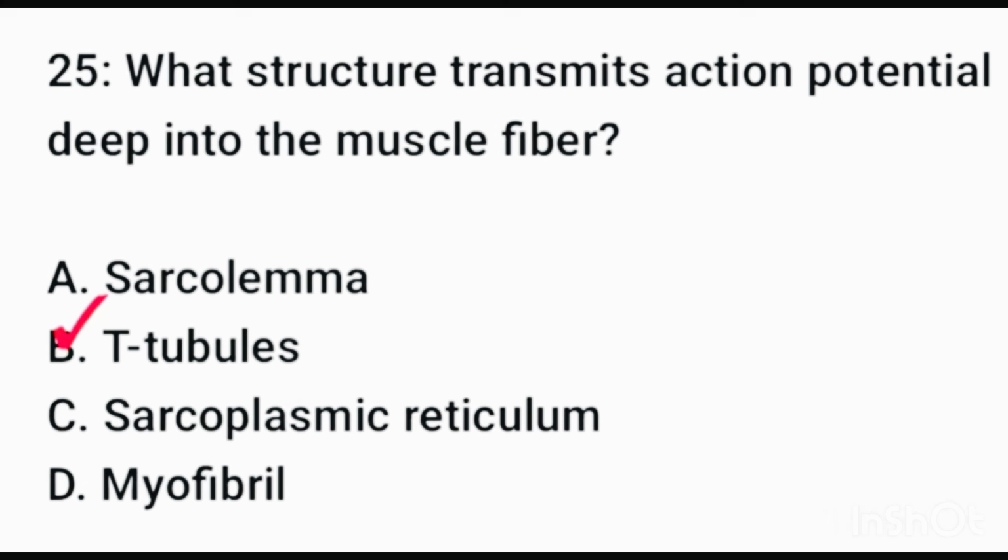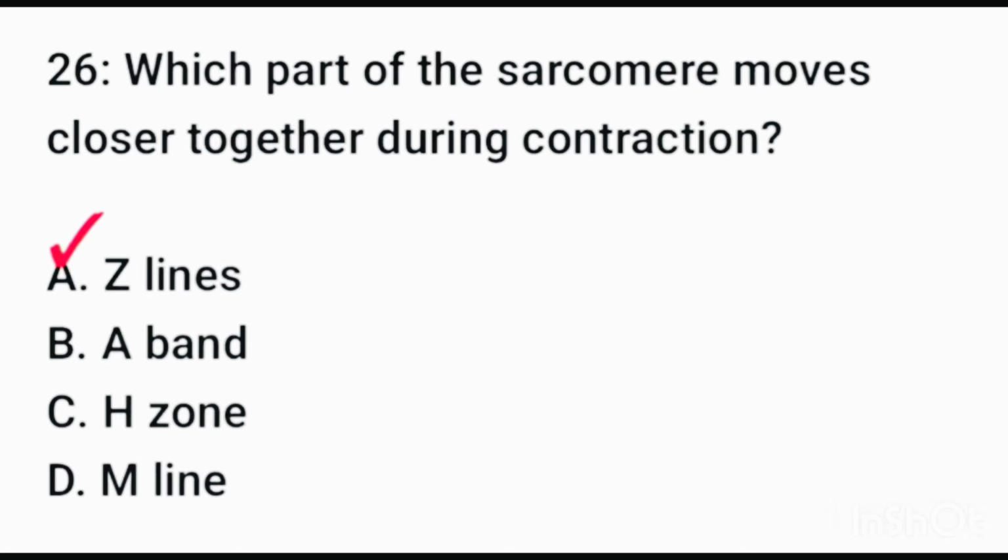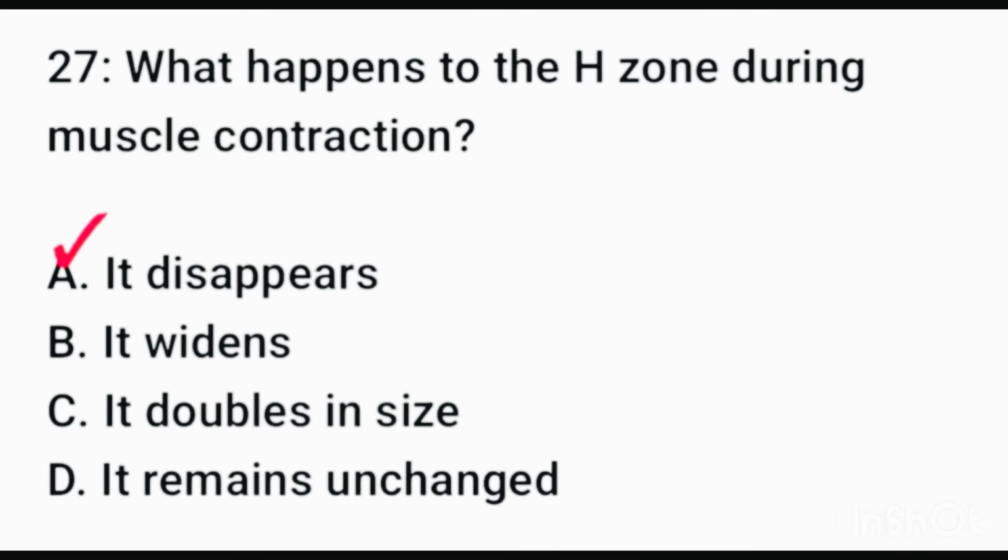Question number 25. What structure transmits action potential deep into the muscle fiber? Here correct option is option B, T-tubules. Question number 26. Which part of the sarcomere moves closer together during contraction? Here correct option is option A, Z lines.